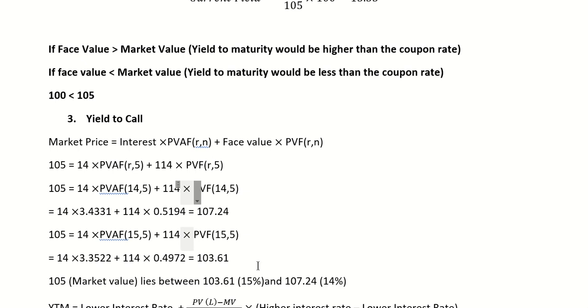So as we can see, 105 lies between 14 and 15%. Okay, so this is the right value. We don't have to try more. We can easily see that 105 lies between 103 and 107, that is 14% and 15%.